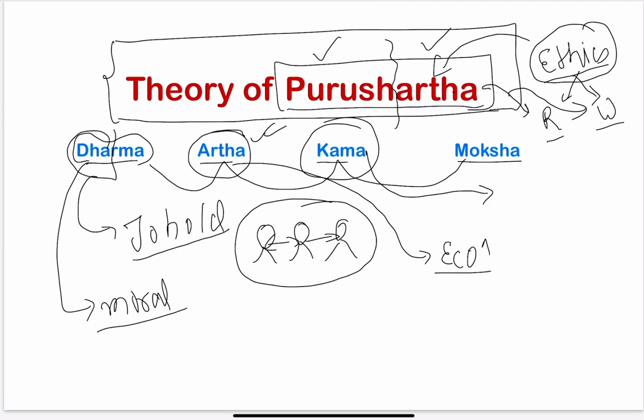Let us come to the next word, kama. When we say kama, it simply means sensual pleasure. What is the meaning of sensual pleasure? Sensual pleasure means any pleasure which is related with the senses. For example, sexual pleasure can be said to be a part of kama.